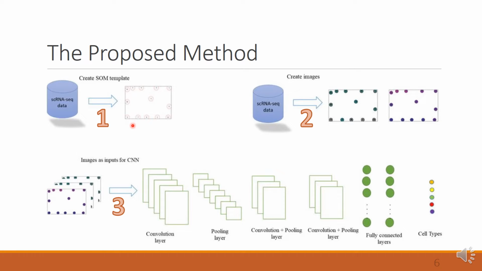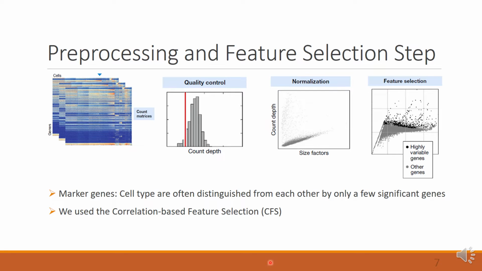Our method comprises three main steps. First is to construct a gene similarity network via self-organizing map. In the second step, we create images per cell using the template created in the first step. And finally, we take the images as input for a CNN to classify them into cell types. Okay, let me describe a little bit more step by step.